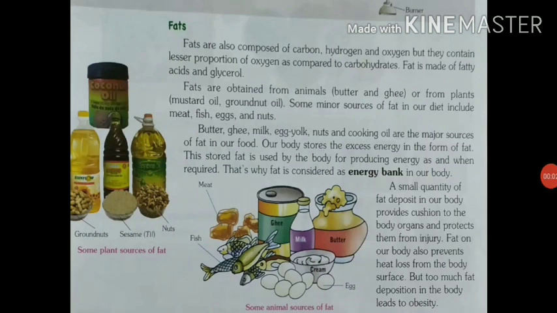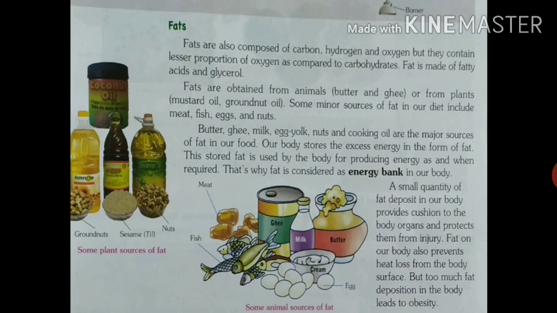Our next topic is fats. Fats are also composed of carbon, hydrogen and oxygen, but they contain a lesser proportion of oxygen as compared to carbohydrates. Fat is made of fatty acid and glycerol. So fat is a nutrient, it is an organic substance.